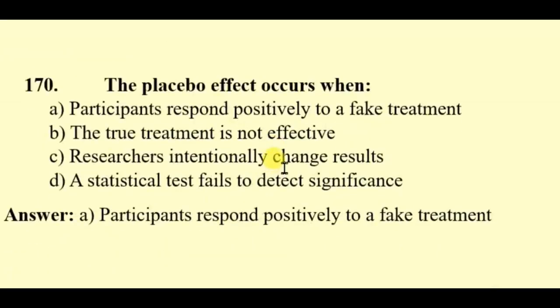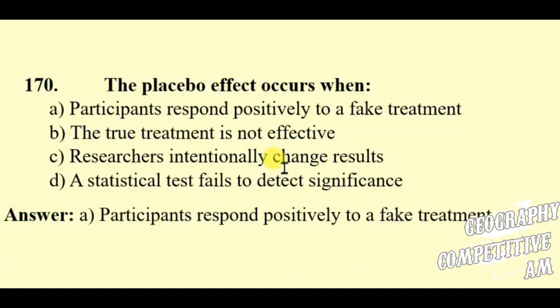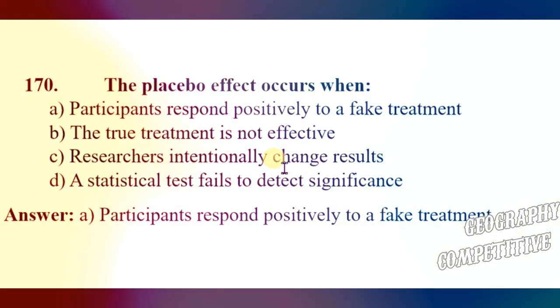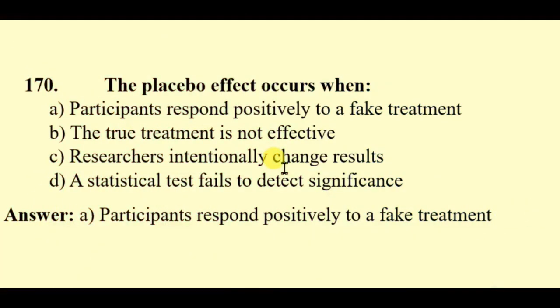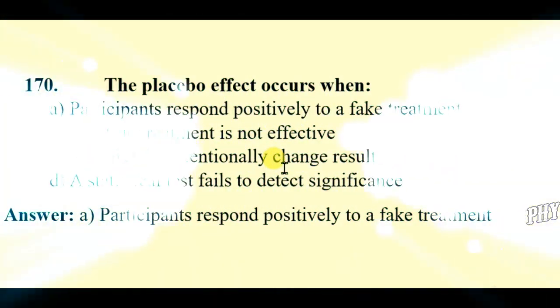Question 170. The placebo effect occurs when participants respond positively to a fake treatment. The true treatment is not effective. Researchers intentionally change results. A statistical test fails to detect significance. So the right answer will be participants respond positively to a fake treatment.